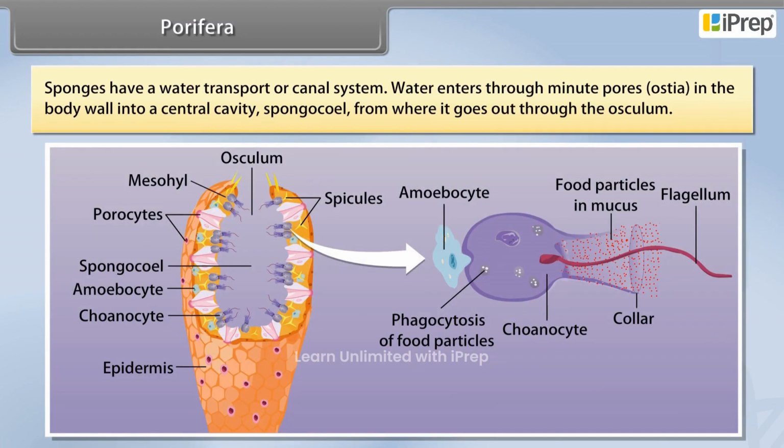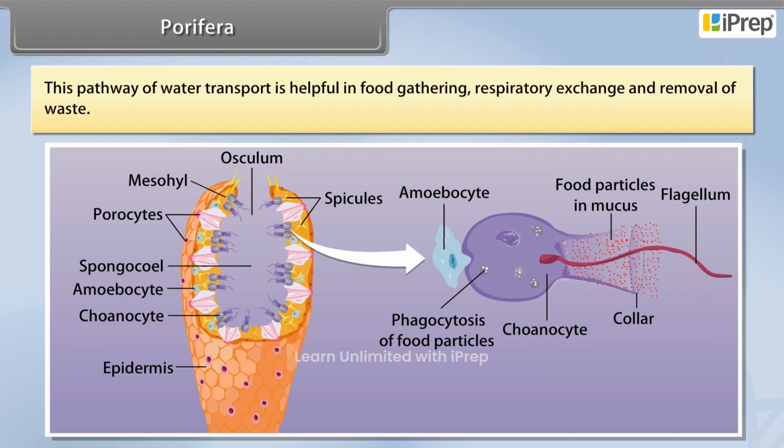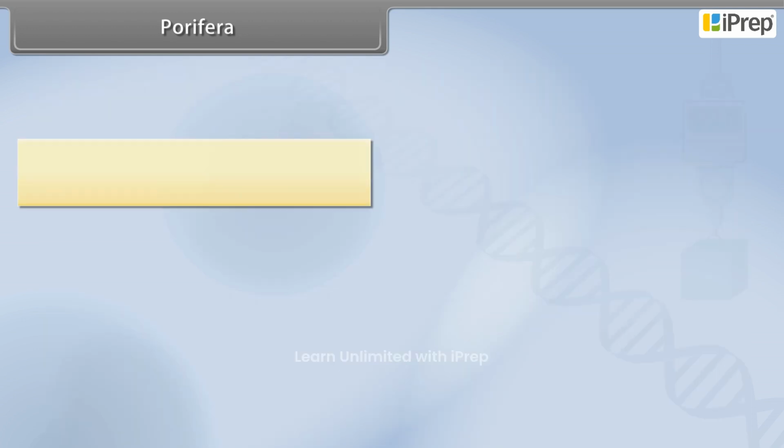Sponges have a water transport or canal system. Water enters through minute pores known as ostia in the body wall into a central cavity, spongocoel, from where it goes out through the osculum. This pathway of water transport is helpful in food gathering, respiratory exchange, and removal of waste.